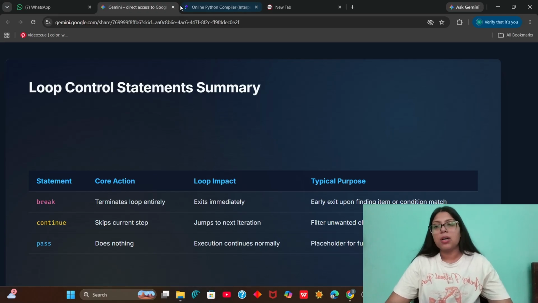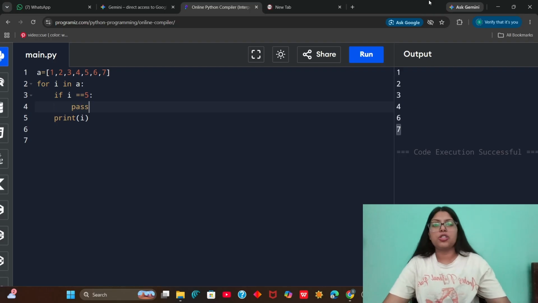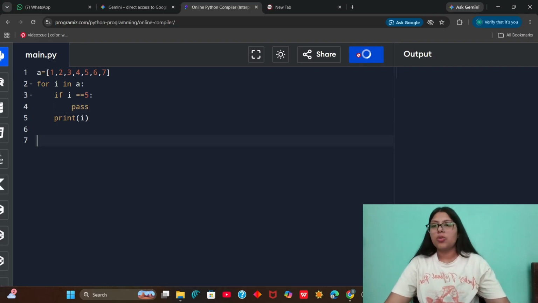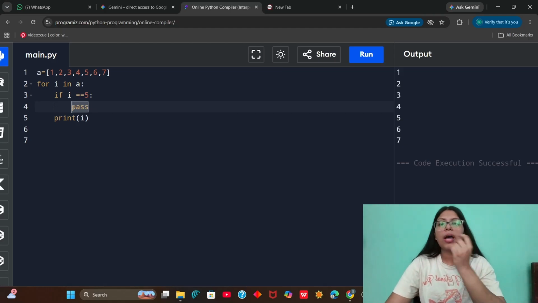This helps us in filtering unwanted elements or skipping processing. Next is pass. What does pass mean? Pass is just a placeholder. It does nothing. So, see what happens here. For I in A, we are executing the loop for each of the elements inside A. Here there is a condition checking if I is equal to 5. So when I reach I equal to 5, this is true. But inside this code, we have pass. What does pass mean? You don't have to do anything with that.